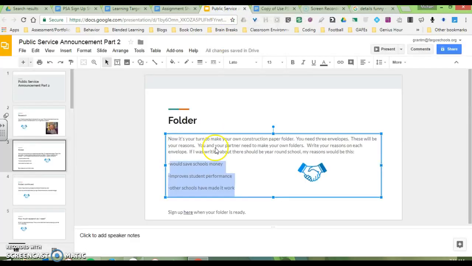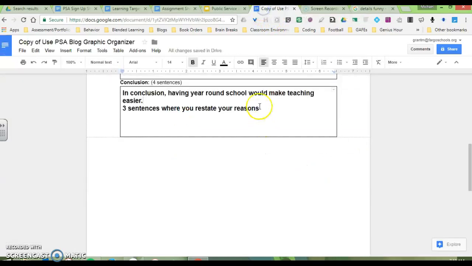So I'm going to go back here, and really you could look at your folder. I don't have my folder right now, so I'm looking right here. But the first one is it would save schools money. So I'm going to say that over here. Year-round school would save schools money.